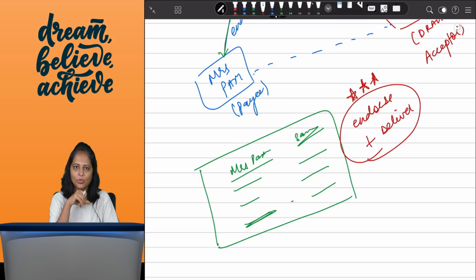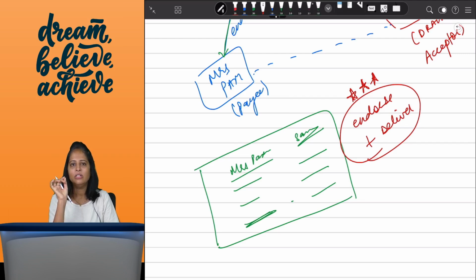There was an exam question asked which said that Mr. A endorsed the negotiable instrument in the name of Mr. B and kept it in his drawer. Then on the next day he had intended to deliver it to Mr. B, but next day Mr. A died and he could not deliver it. Hence, now the legal representatives want to deliver this negotiable instrument to Mr. B. Can they do so under the Negotiable Instrument Act? This is the question that is being asked.